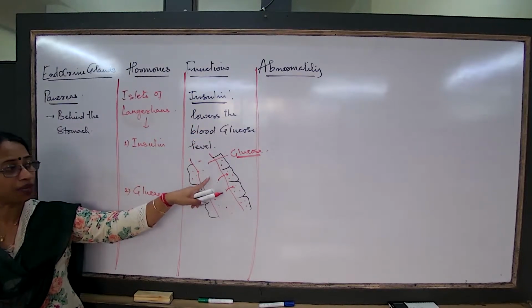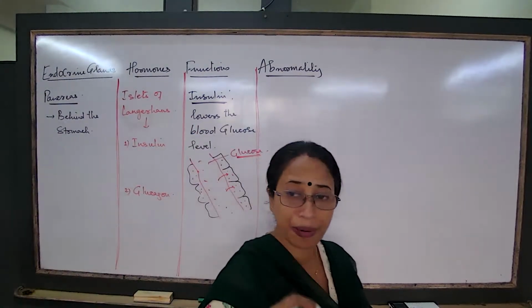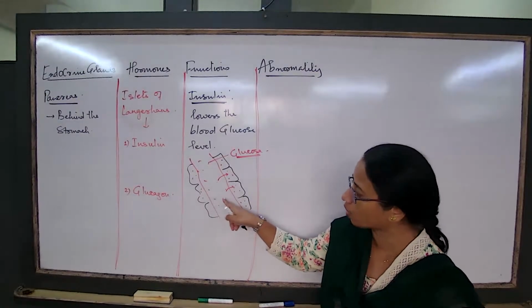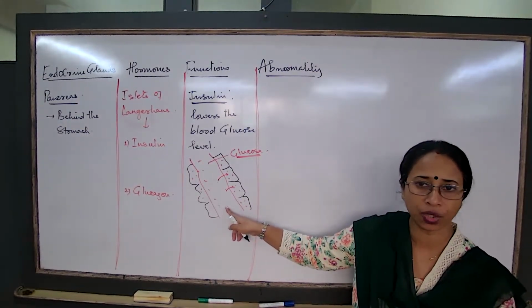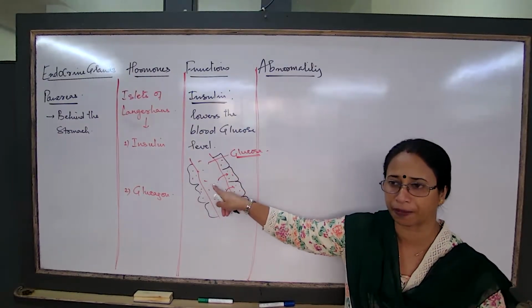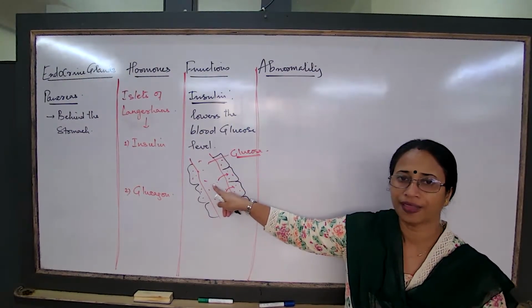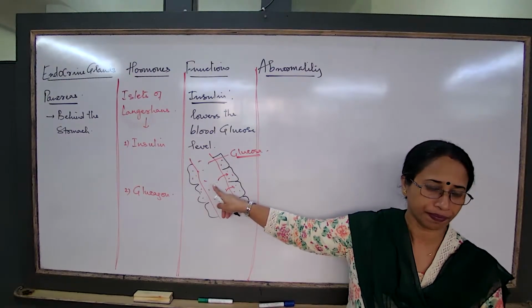So that is the reason we are writing. What is the function of insulin we are writing? It lowers the blood glucose level. How does it lower the blood glucose level? It allows the body cells to absorb the glucose from the blood. That is a major function that insulin does in our body.